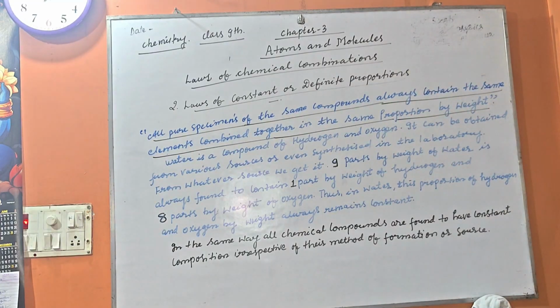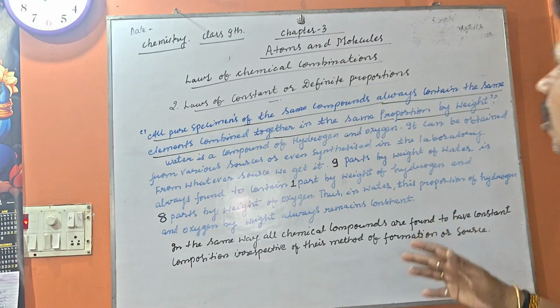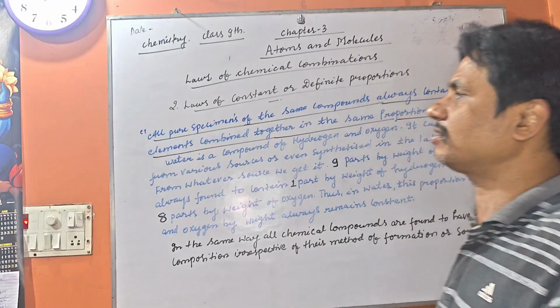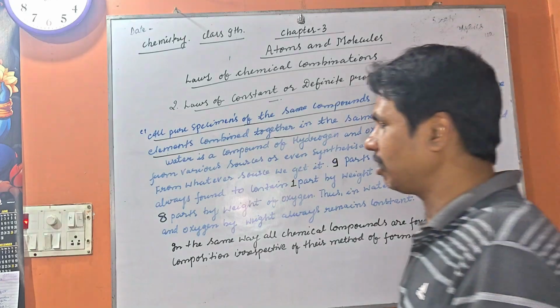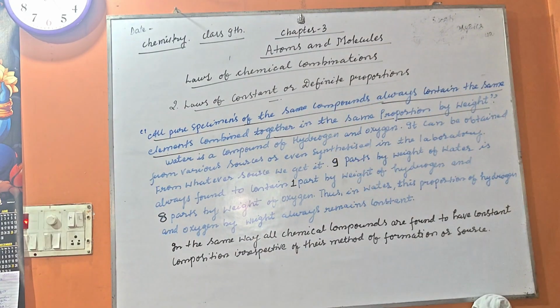We are discussing chapter number 3, Atoms and Molecules, laws of chemical combination. We already discussed different scientists: Antoine Lavoisier, John Dalton, and other scientists led to the formulation of certain laws of chemical combination. We already discussed the law of conservation of mass. Today I am coming with the video of the law of constant or definite proportion.